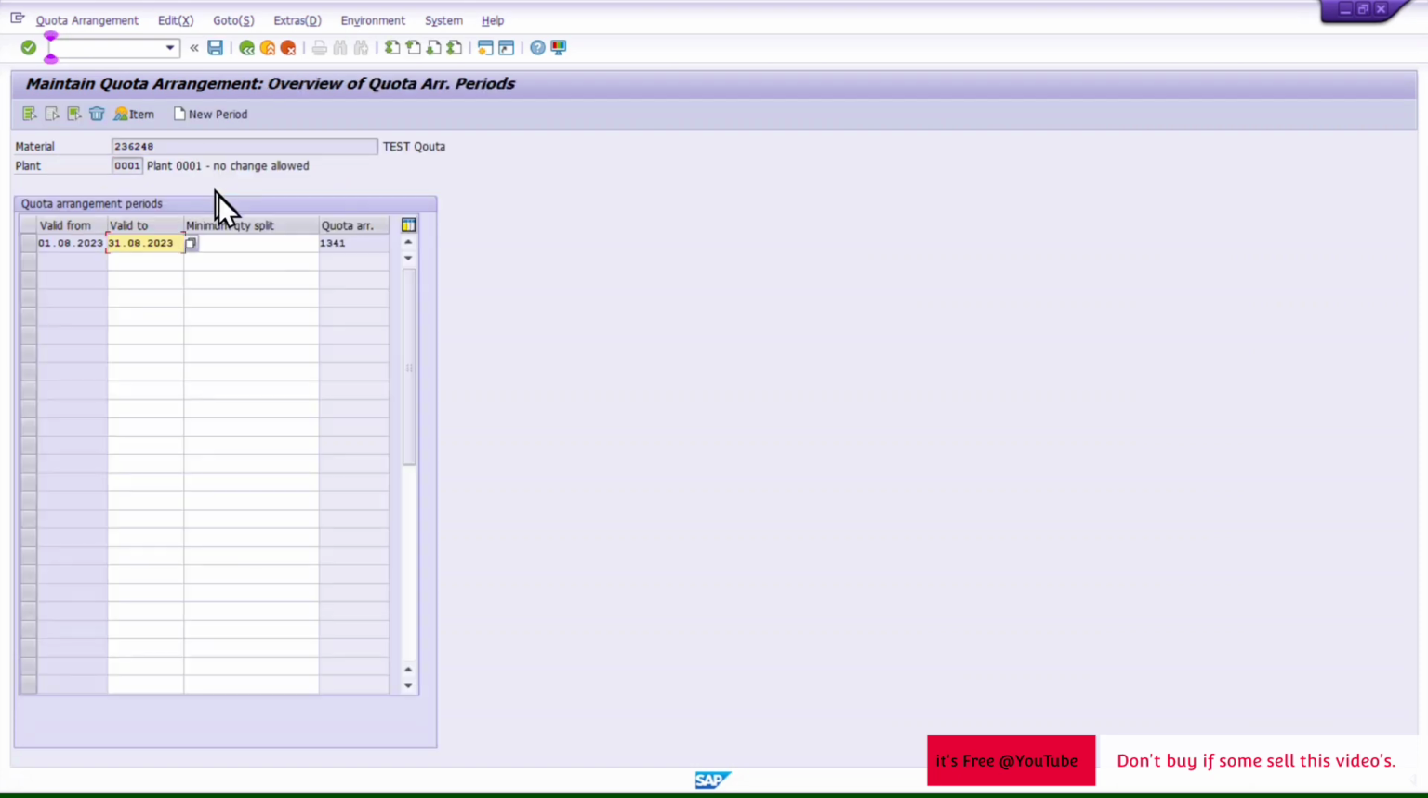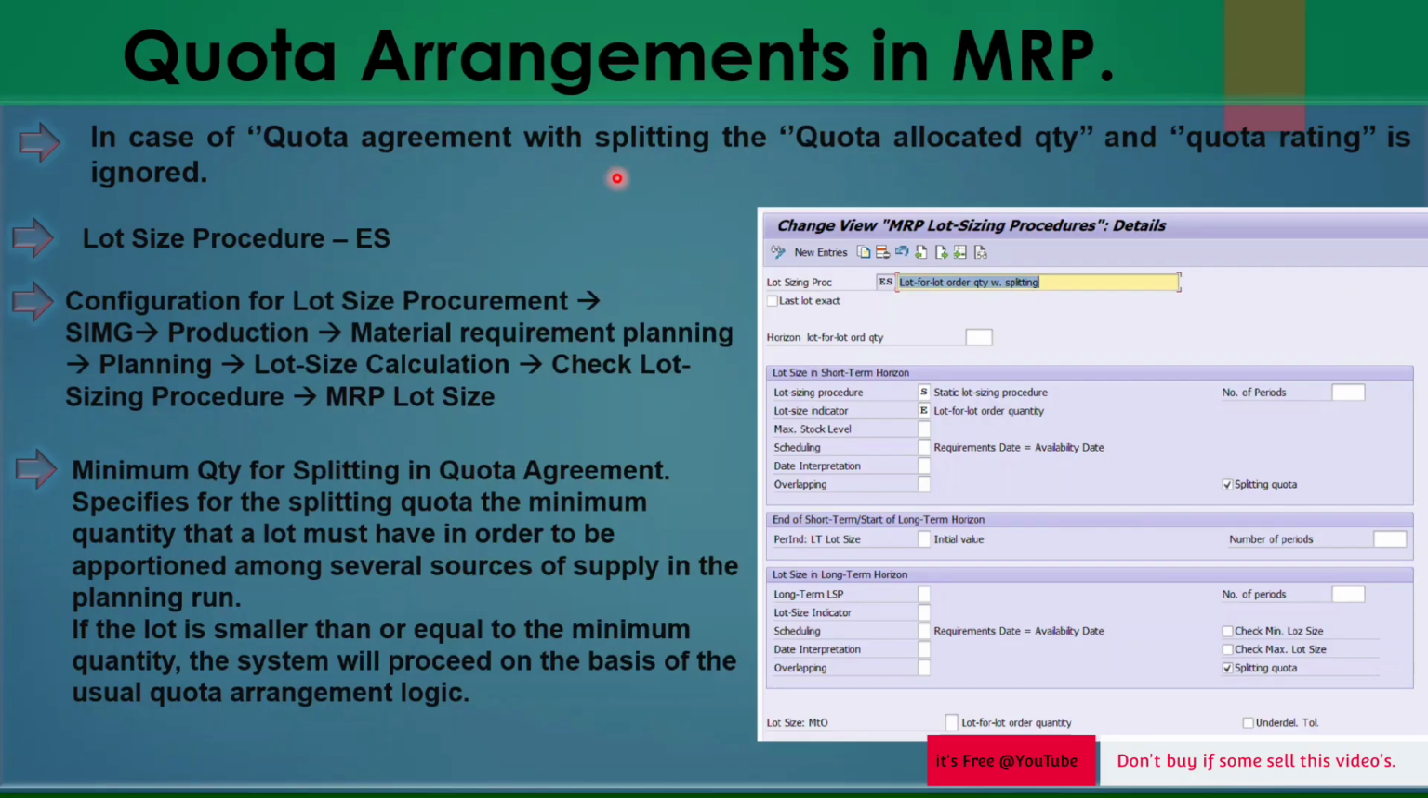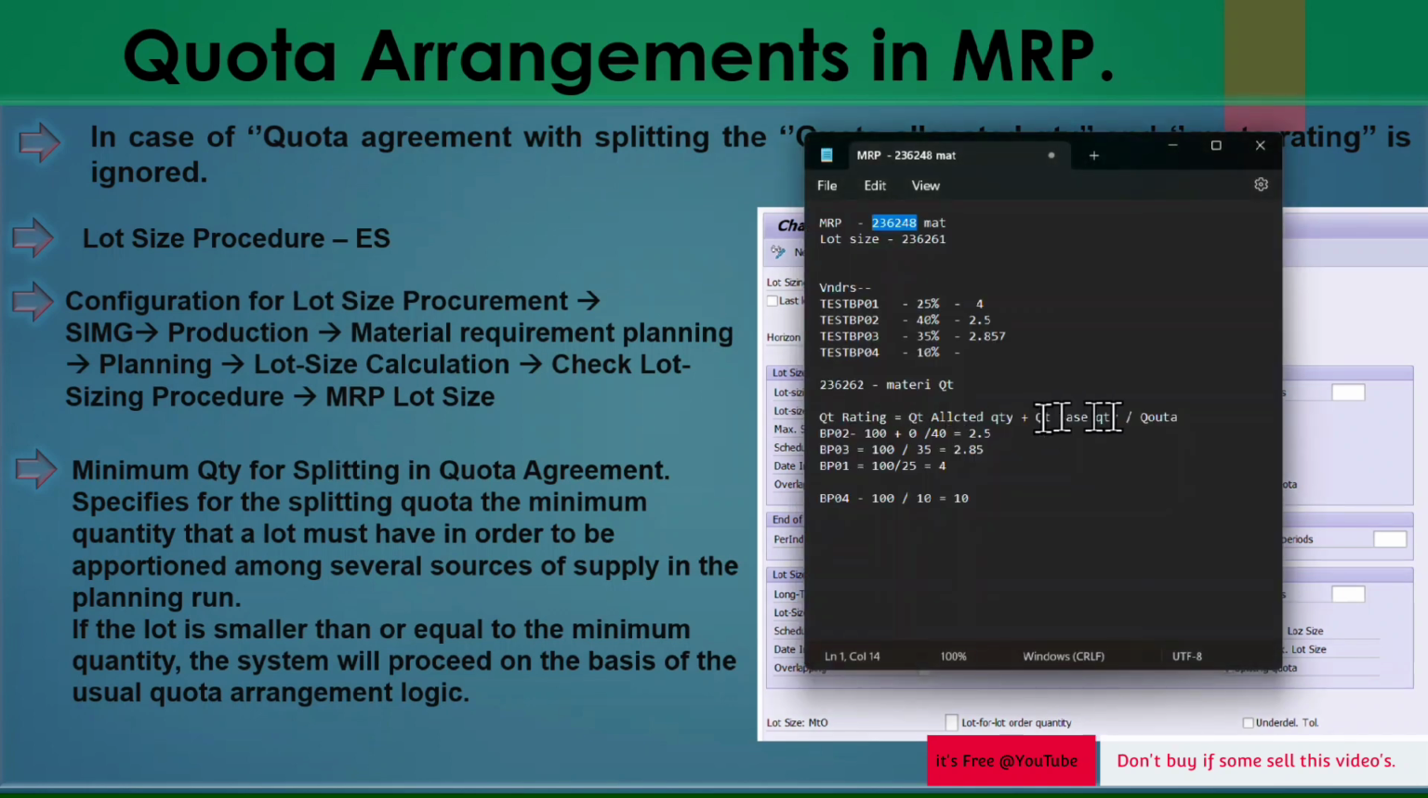So this is the material. If I go into the items, see the quantity maintained here is 25, 45, 30. As per our slides, in case of quota agreement with splitting, quota quantity and quota rating are ignored. So this formula, quota rating: quota allocated plus quota based quantity divided by quota, will not work in MRP splitting. So let's see whether it works or not.